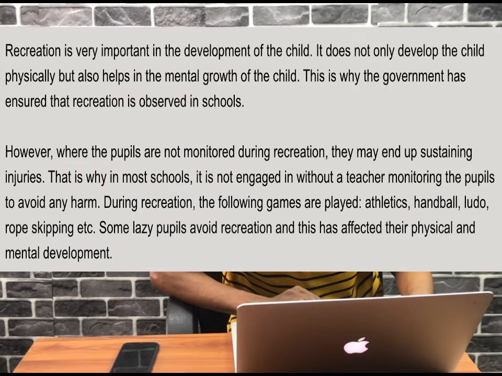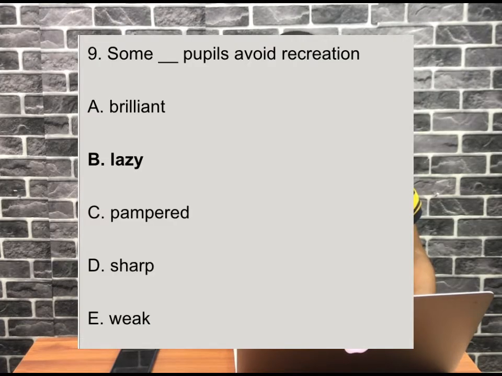And some lazy pupils avoid recreation, and this has affected their physical and mental development. So therefore, question 9 says some pupils avoid recreation. They are the lazy ones. So question 9, the answer is B. So you can see how life gets so easy. You answer passages easily and correctly. This is the best way to answer passages in common entrance.